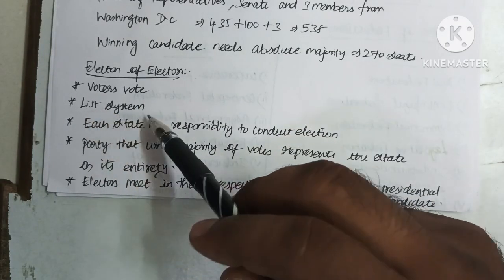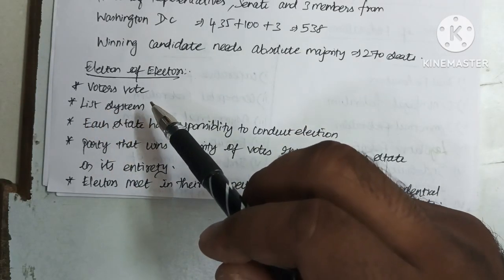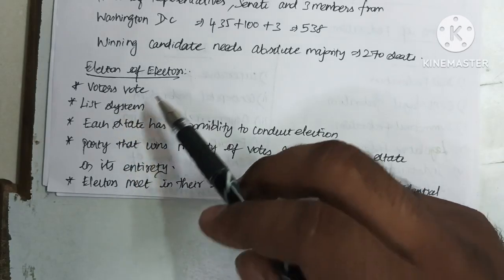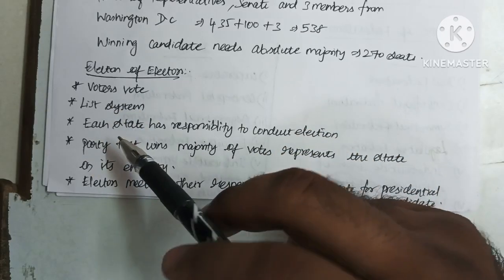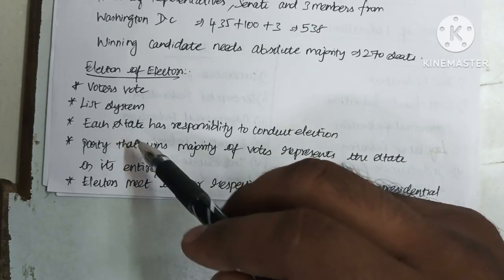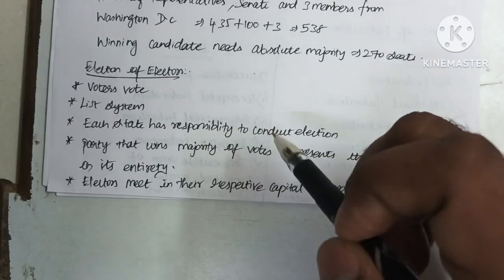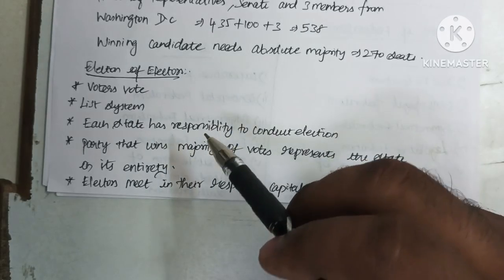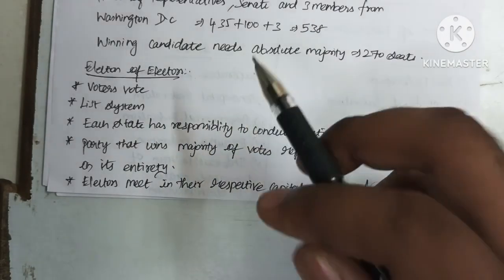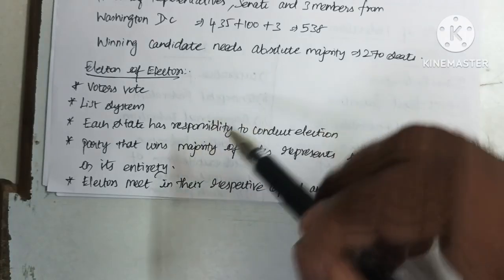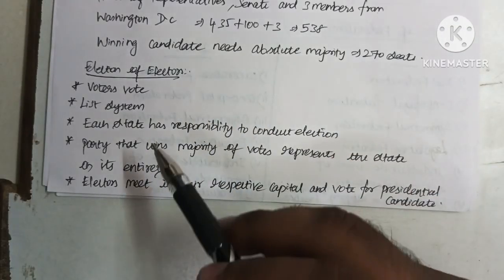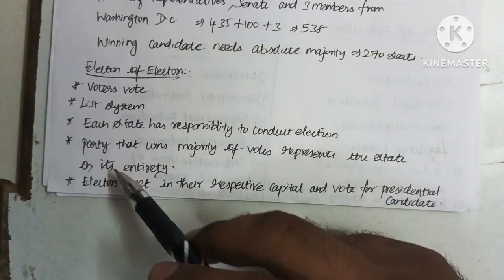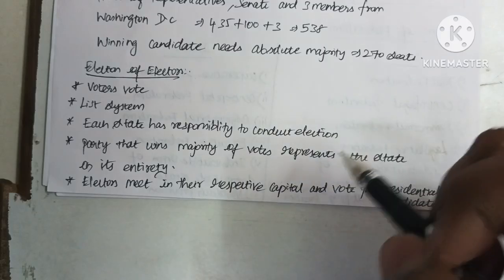Next one is that the US has a list system. Here the people of a country vote for a party list, but in India the people of a country vote for a particular person from any party. Next thing is that each state has a responsibility to conduct an election. In the USA, each state held the responsibility for conducting an election. In India, the Election Commission with the cooperation of state governments is responsible for conducting the election.